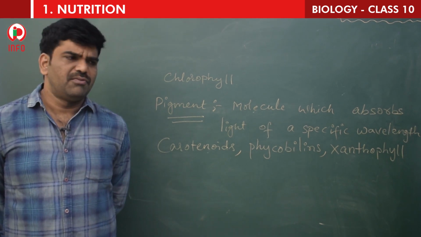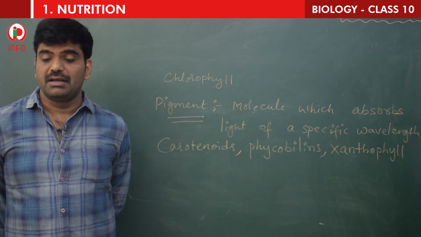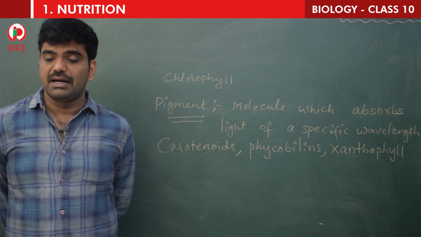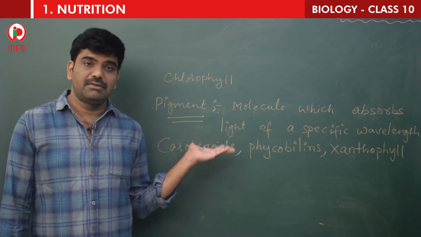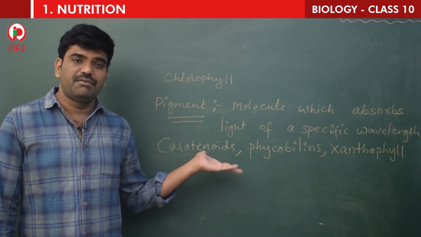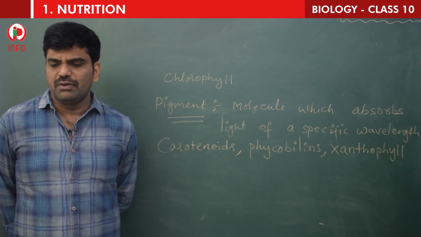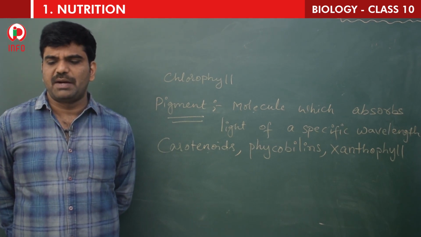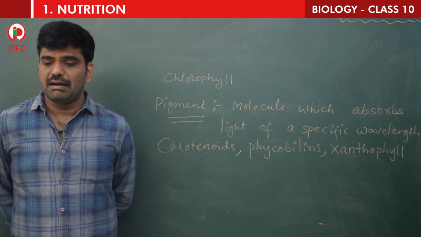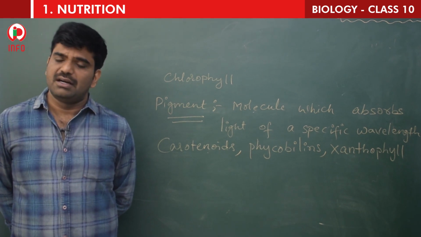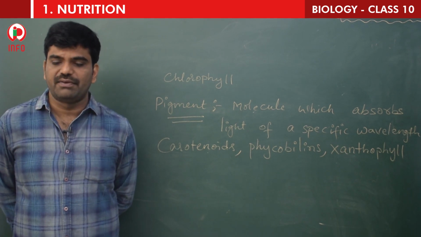Yes, children, photosynthesis occurs in the leaf and in some plant stems also. And where are the chlorophyll and other pigments present in the leaf? Chlorophyll, xanthophyll, phycobilins and carotenoids, where exactly are they present? Do you think the new reddish leaves of a plant also carry out photosynthesis? If you want to know the answers to these questions, let us look at the transverse section of a leaf diagram.